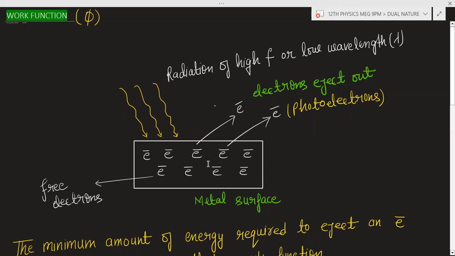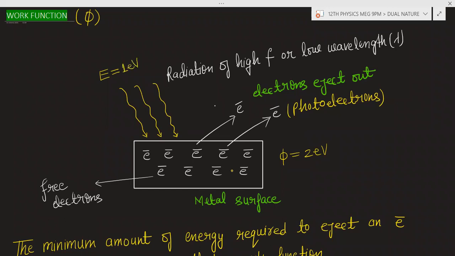of the material. Work function of the material. For example, if I say that this metal surface has a work function of 2 electron volt, and I am giving photons of energy 1 electron volt.